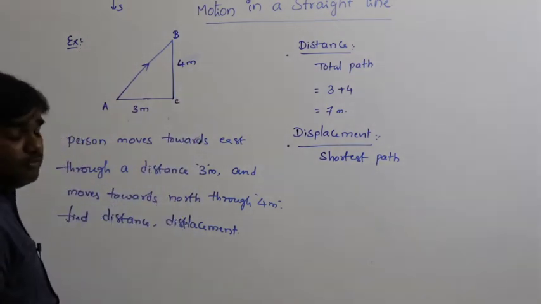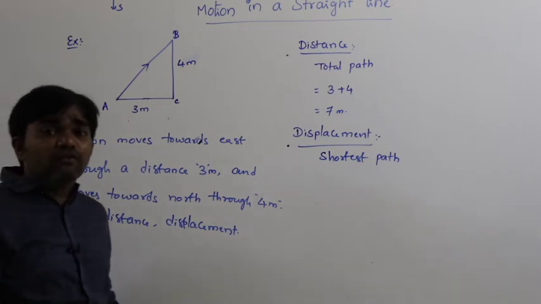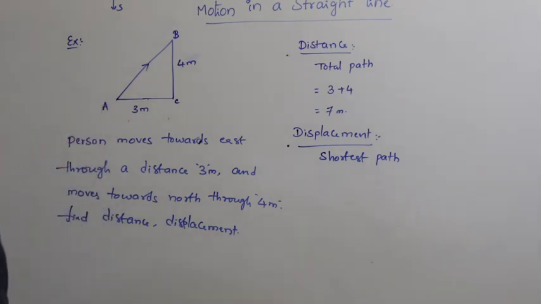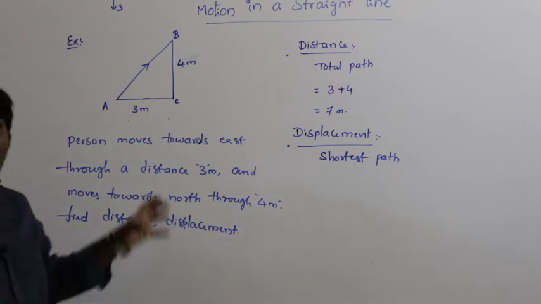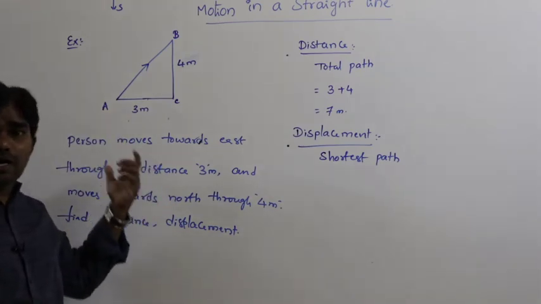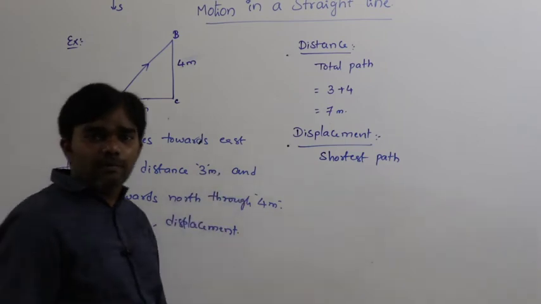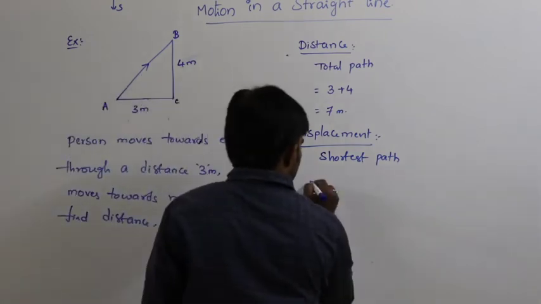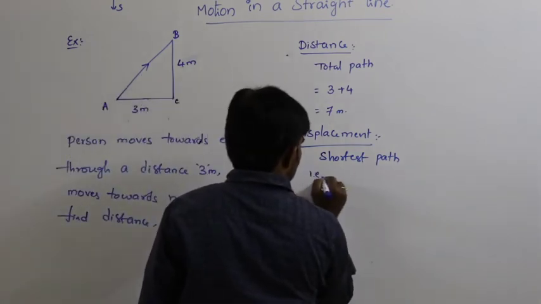So from the Pythagoras theorem: what is the Pythagoras theorem? Hypotenuse square equals adjacent side square plus opposite side square.